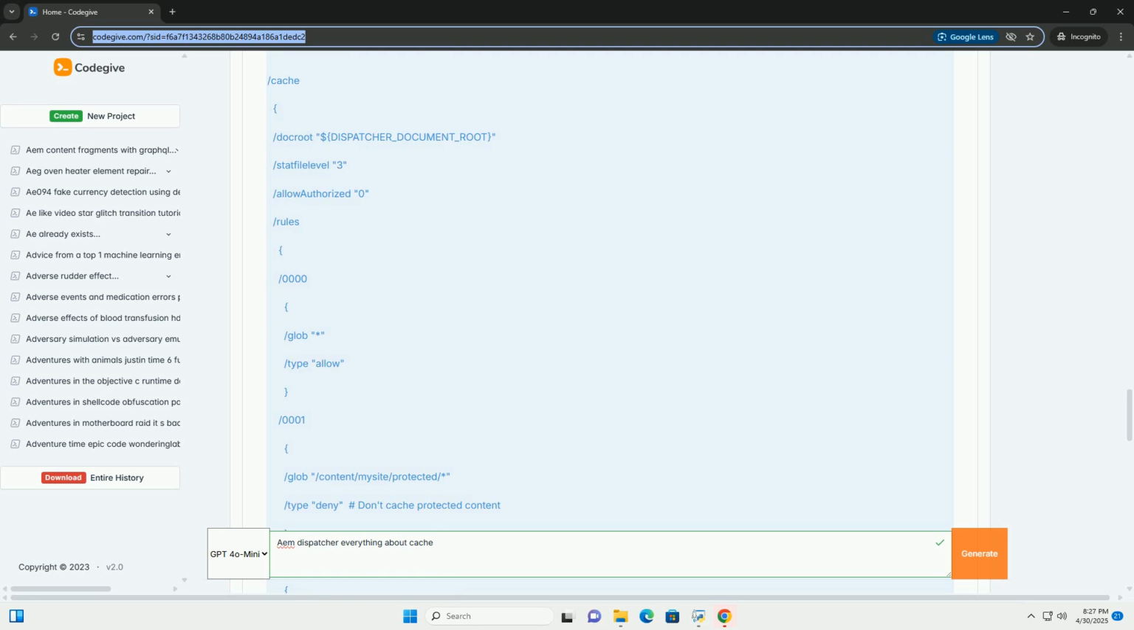Secure communication: use HTTPS for communication between the client, the dispatcher, and the AEM publish instances. Regular updates: keep the dispatcher module and the underlying web server, Apache or IIS, up to date with the latest security patches. Troubleshooting. Dispatcher log files.